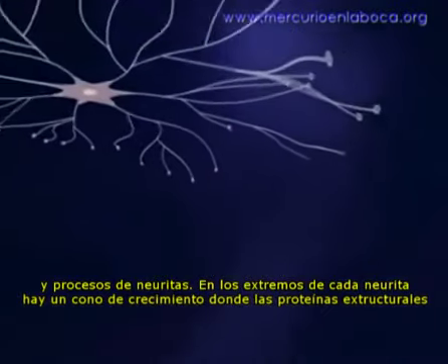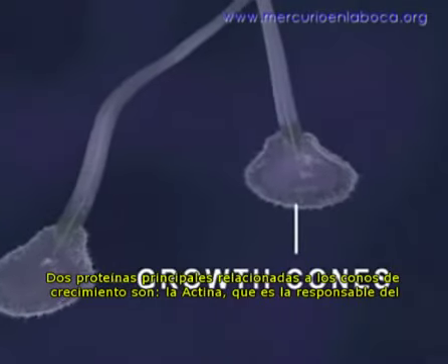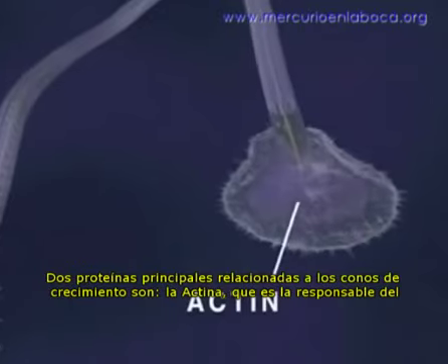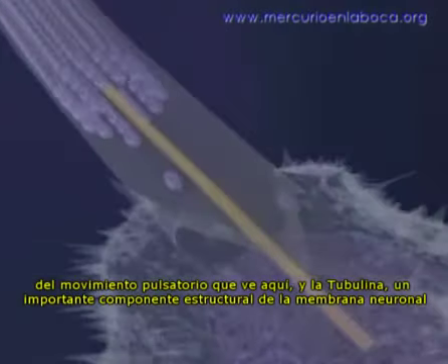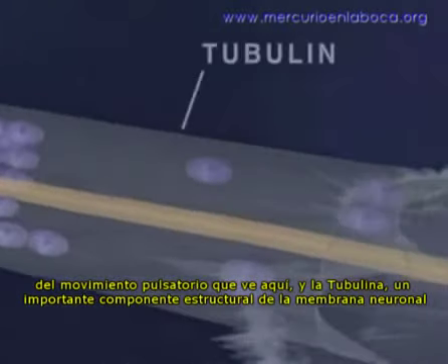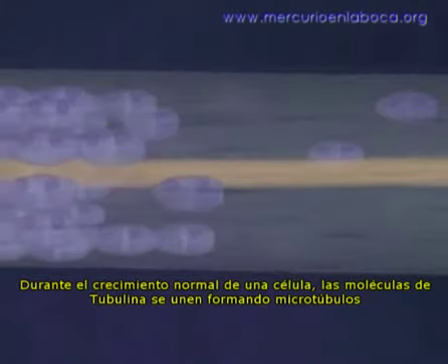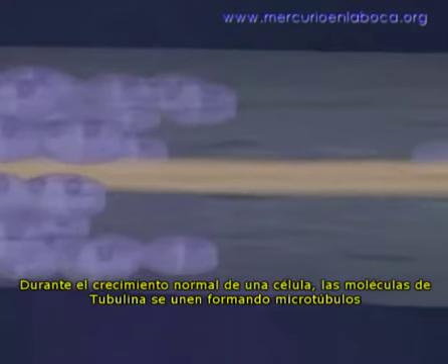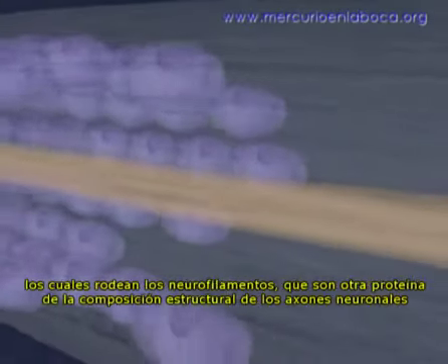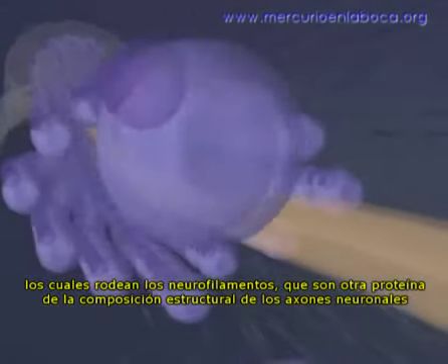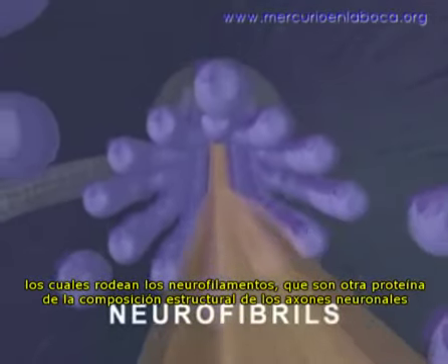At the end of each neurite is a growth cone where structural proteins are assembled to form the cell membrane. 2 principal proteins involved in growth cone function are actin, which is responsible for the pulsating motion seen here, and tubulin, a major structural component of the neurite membrane. During normal cell growth, tubulin molecules link together end-to-end to form microtubules, which surround neurofibrils, another structural protein component of the neuronal axon.